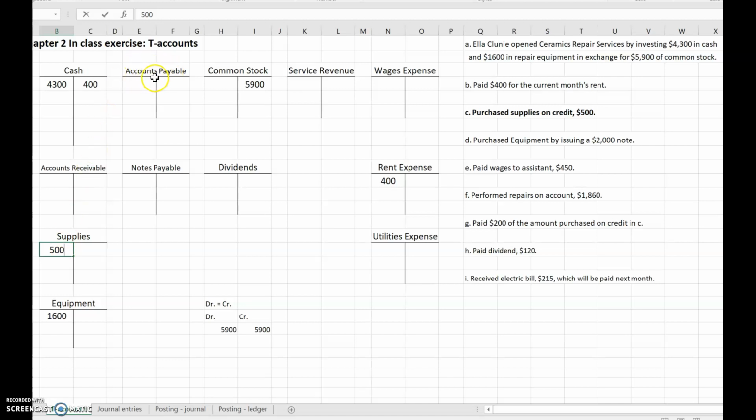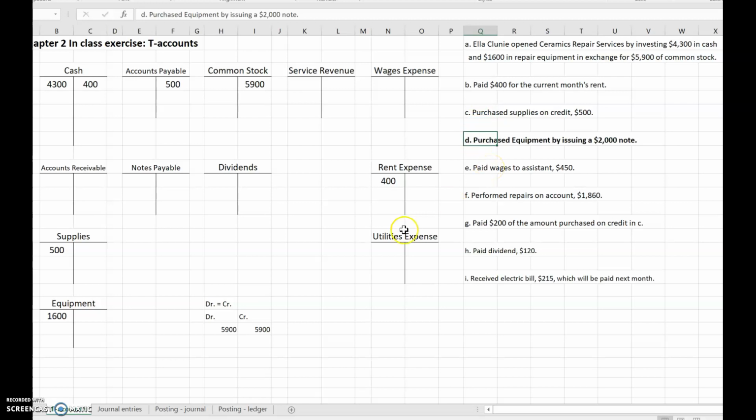So that means we have an accounts payable. Accounts payable is a liability, normal balance of credit. And so our accounts payable is going to go up. Our debts go up. We got the supplies and now we have a debt. So that's going to go on the credit side of the T. So again, we've posted a debit and a credit. You have to change at least 2 things.